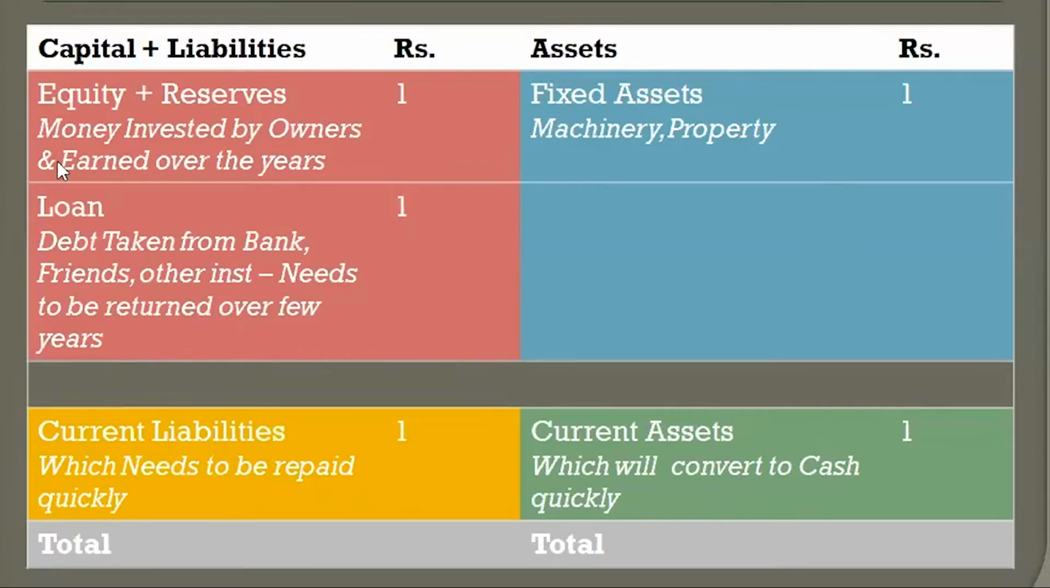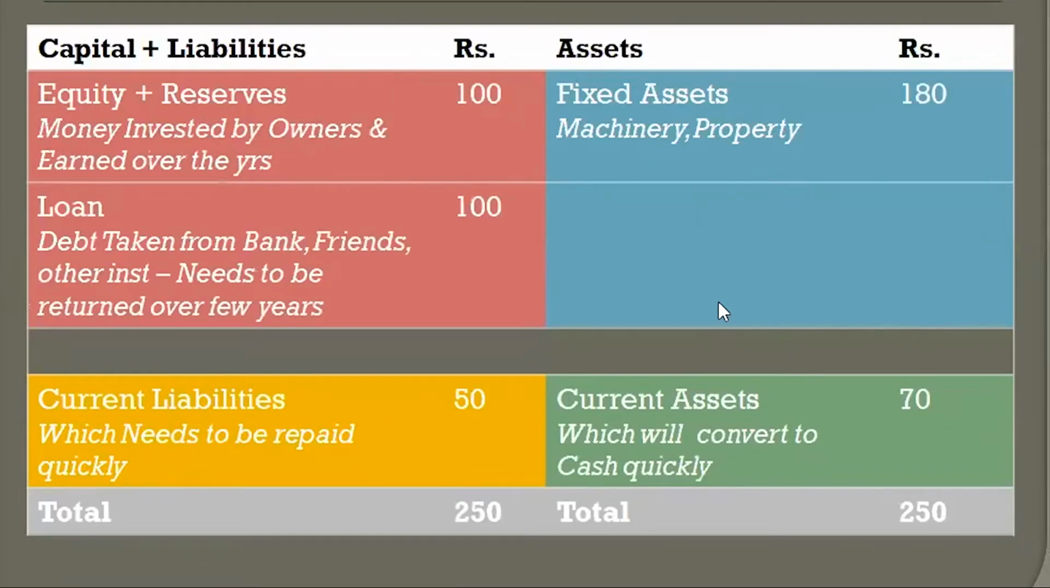One is where the money is coming from. Either we bring in equity, which is a part of the ownership of the company, or we bring in loan, where we pay interest on it. And on the other hand, there are assets, which are broken into fixed assets and current assets, and on the other side, current liabilities. Okay, now let's understand.